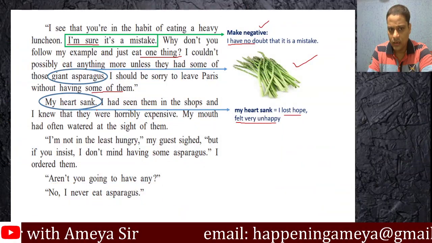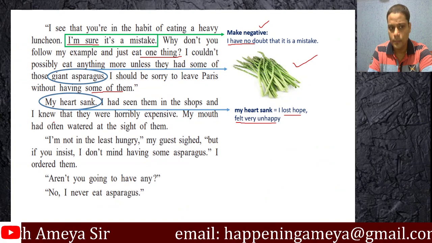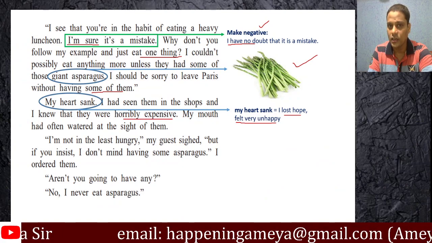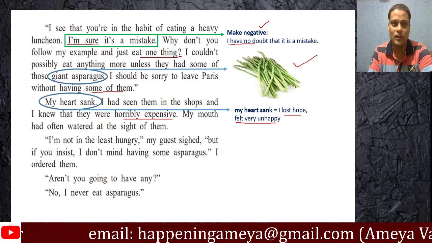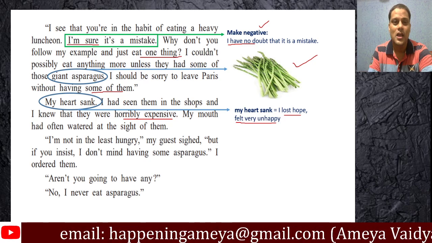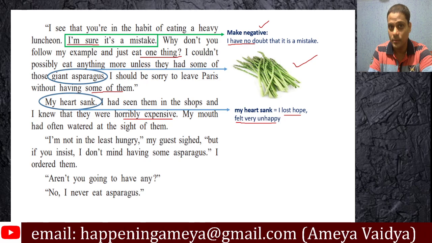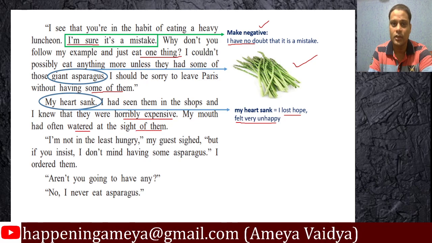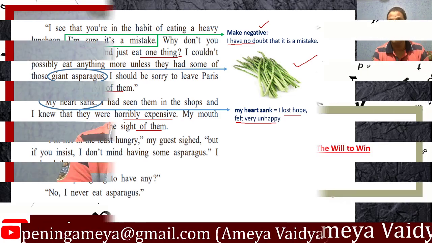"My heart sank. I had seen them in the shops and I knew that they were horribly expensive." So the writer knew that surely he could order those asparagus, but it will again cost him a lot. "My mouth had often watered at the sight of them." Now that is why you should understand the emotions here.